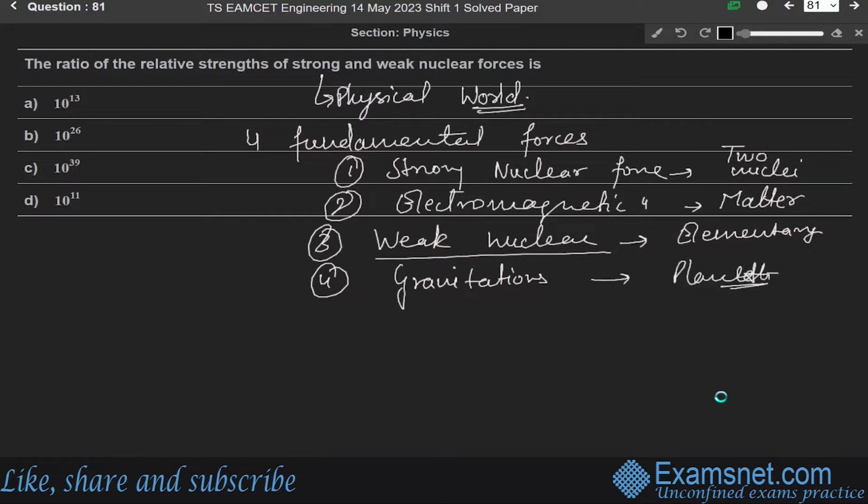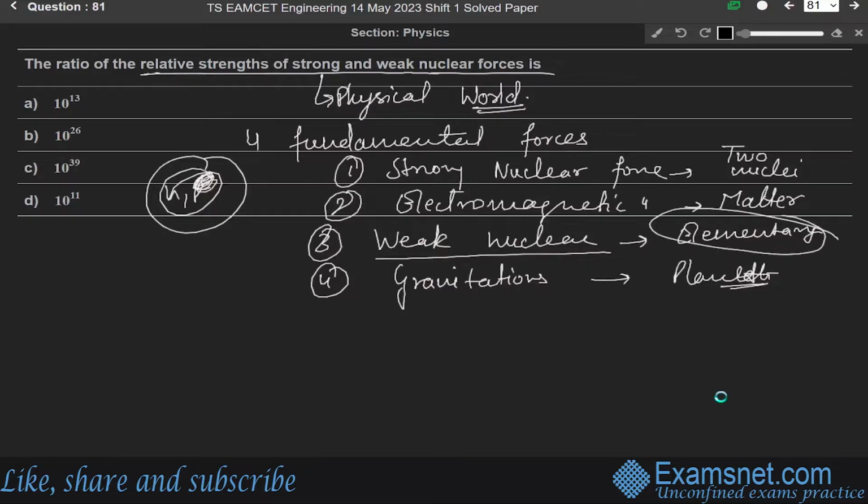So in this question, we are asked to find the ratio of the relative strength of the strong and the weak nuclear force. Students, strong nuclear force is the force that acts inside the nucleus, between nucleons of an atom. Inside the nucleus there are neutrons and protons. The strong nuclear force acts between two protons, two neutrons, and between neutron and proton pairs. So it is the strongest force in nature. Weak nuclear force is responsible for changing a neutron to a proton and vice versa, for elementary particles.